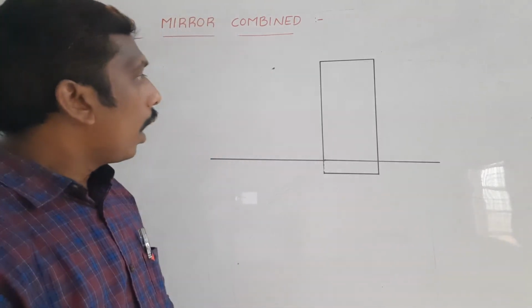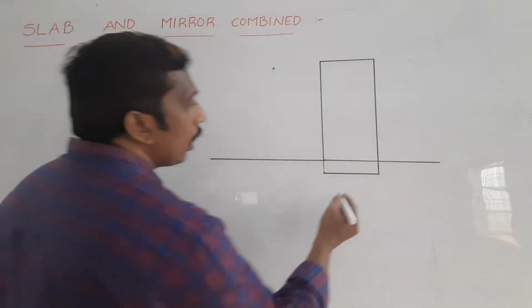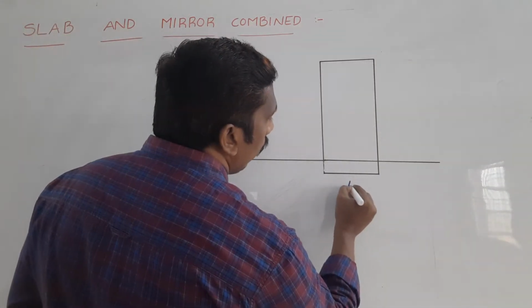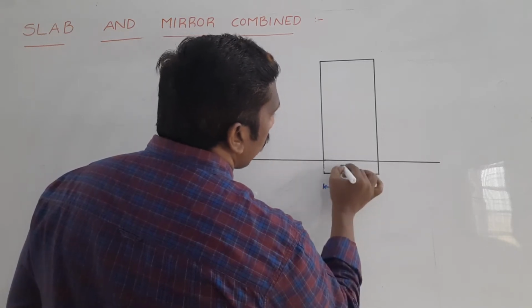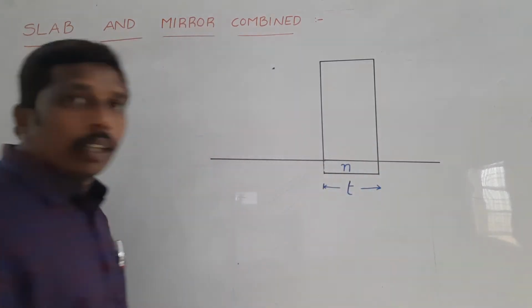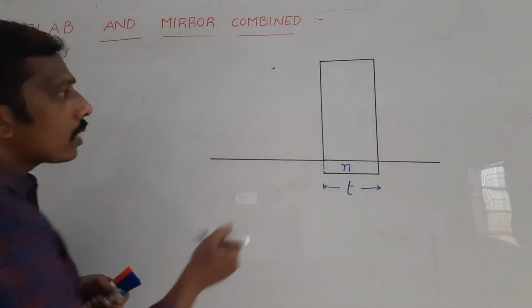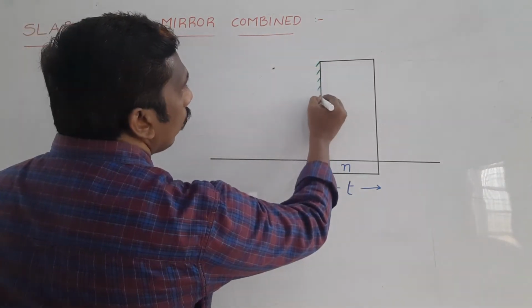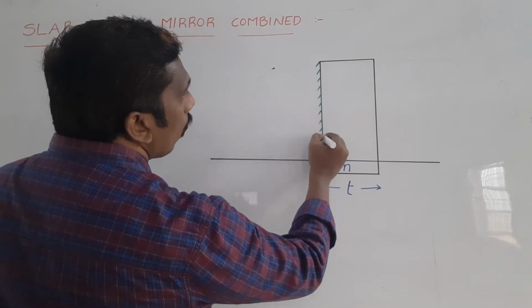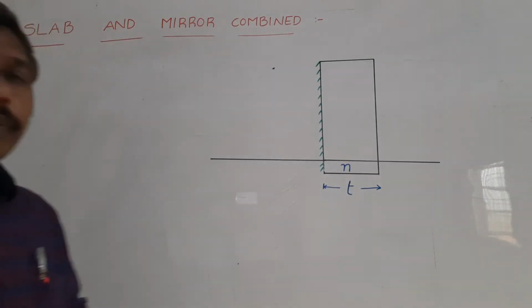Here I am taking one glass slab. The thickness of the glass slab is taken as t, and the refractive index of the glass slab is taken as n. One of its surfaces is silvered, then it behaves like a combination of mirror and glass slab.